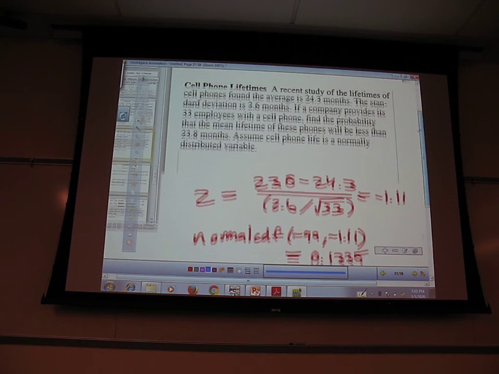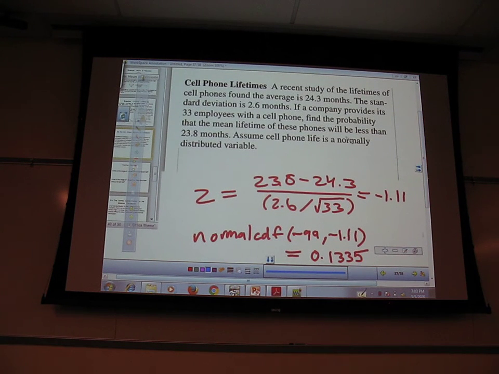Right, so maybe you want to go ahead and find what some of these things are. What's 24.3? That's the mean. Yep, that's the mean. What's 2.6? Standard deviation. Standard deviation, good. What's 33? And N. Everybody good with that being N?